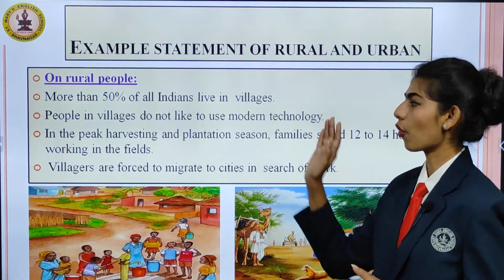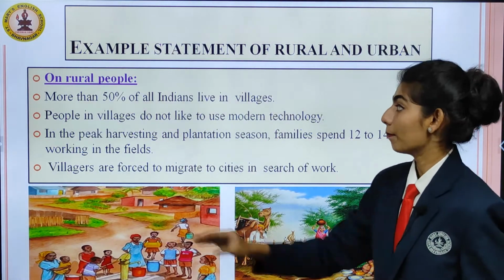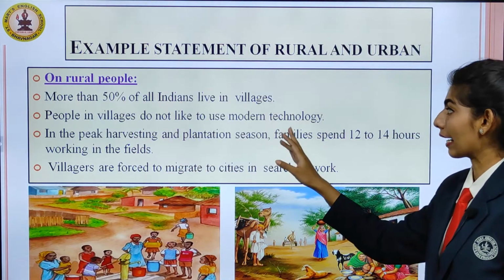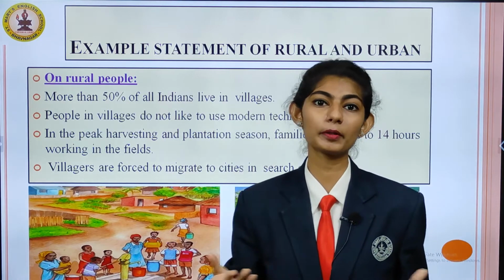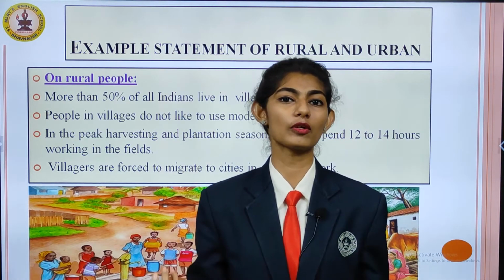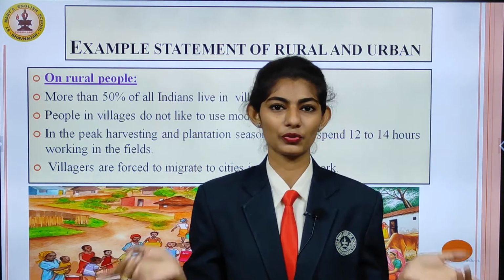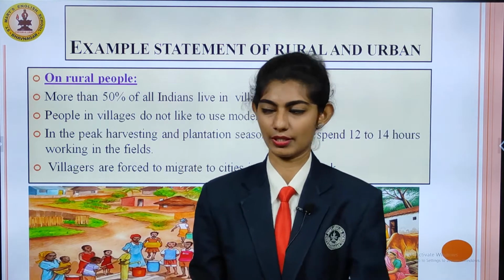More than 50% of all Indians live in a village. But people in village do not like to use modern technology. So urban people think that, yeah, rural people, villagers do not use modern technology because they do not like it. So that is an example of prejudice.